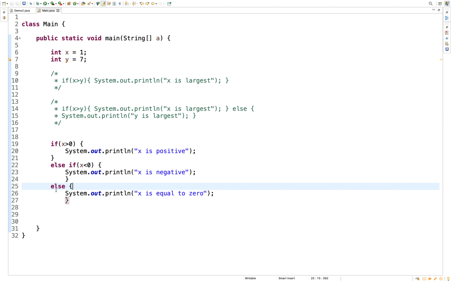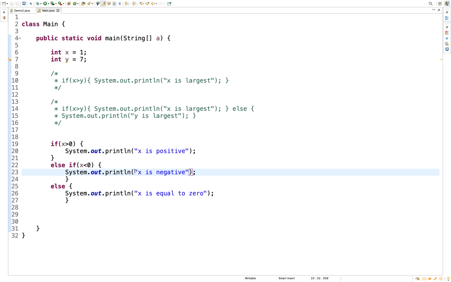The next one is the else block. If the number is not positive nor negative, then obviously the number will be 0, right? That's the reason I have kept that println statement here.